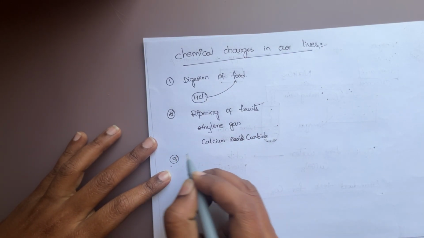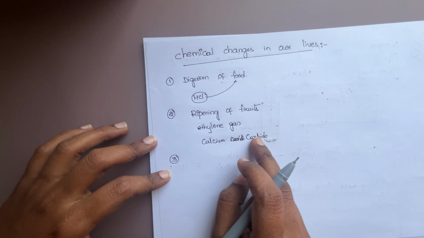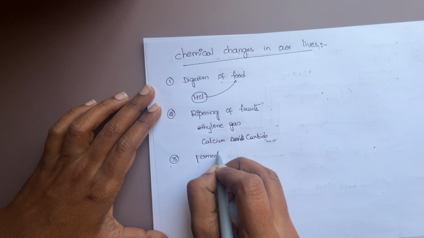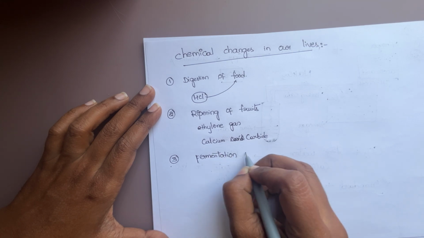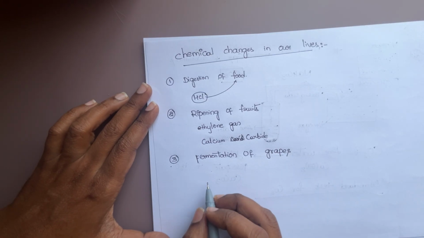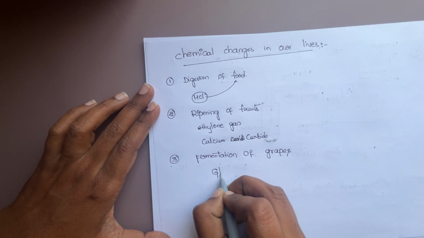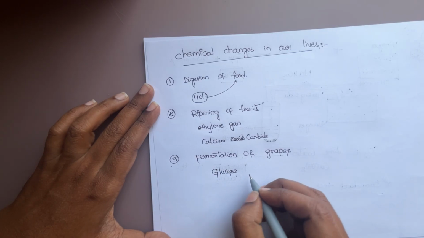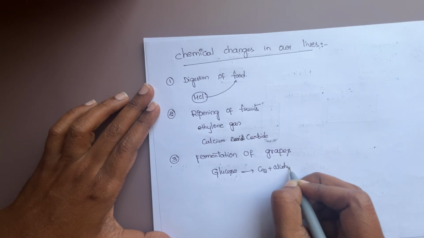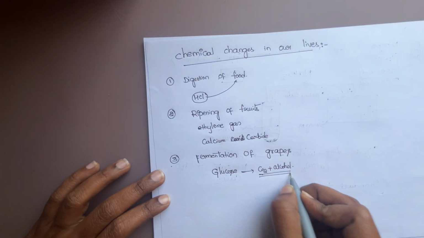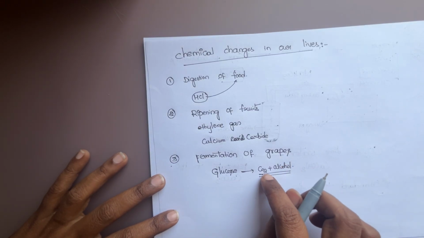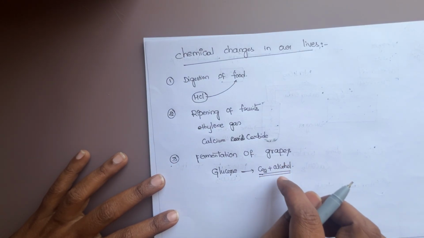These are all examples of chemical changes in our daily life. The third one is fermentation of grapes. In fermentation of grapes, glucose is converted into carbon dioxide as well as alcohol. So new substances are formed. Very, very important. During fermentation of grapes, what happened? Glucose is converted into carbon dioxide and alcohol. This is very, very important.